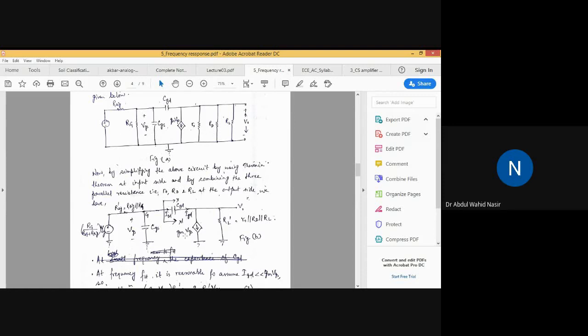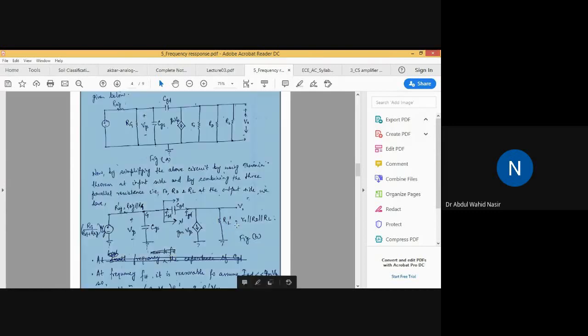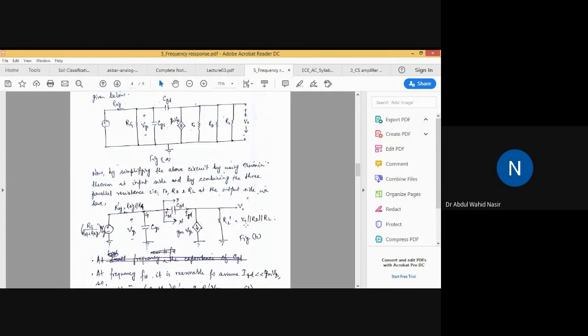The gm VGS source is also the same. RL dash is the equivalent parallel combination of RD, RL, and R naught, so RL dash is equal to R naught parallel RD parallel RL. This is the simplified circuit diagram.